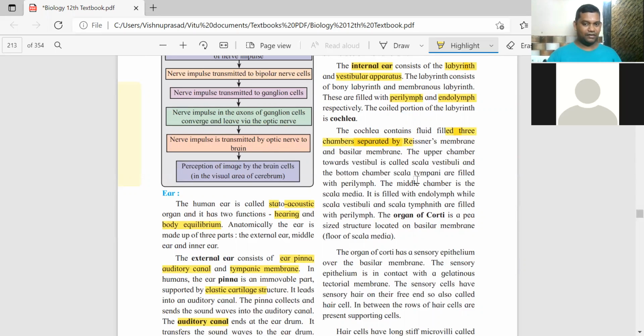If I take a section of the cochlea, each chamber is separated and filled with fluid. This partition is called the Reissner's membrane, and the other partition is called the basilar membrane.